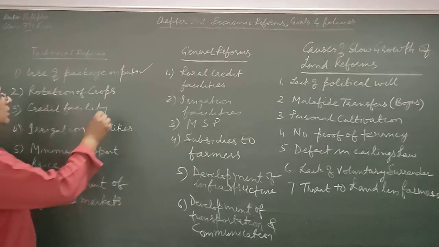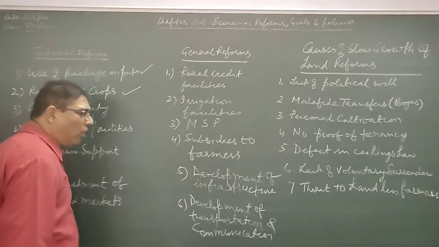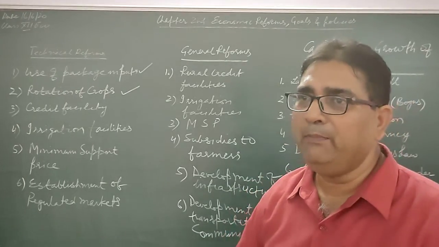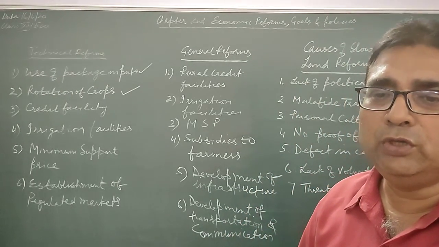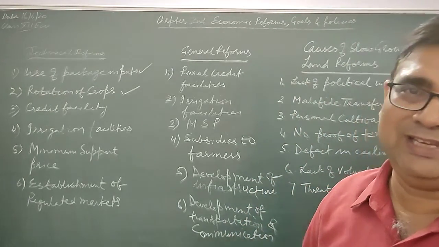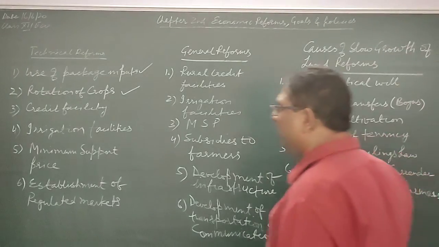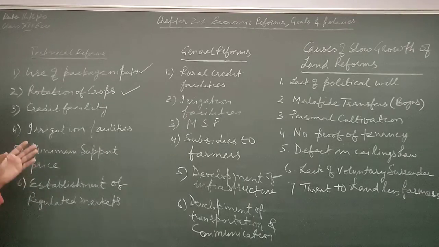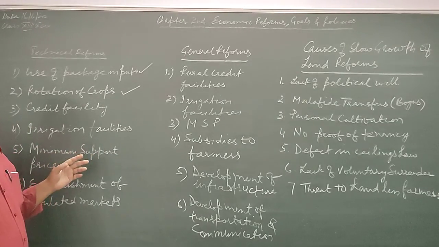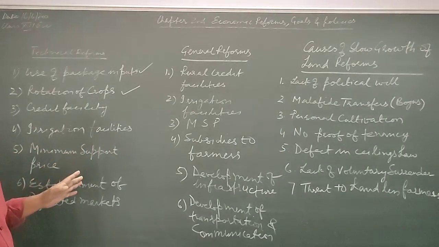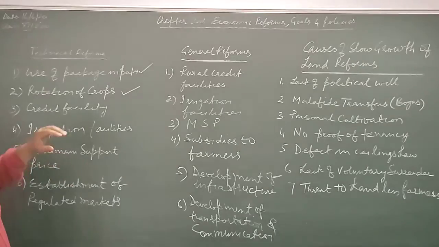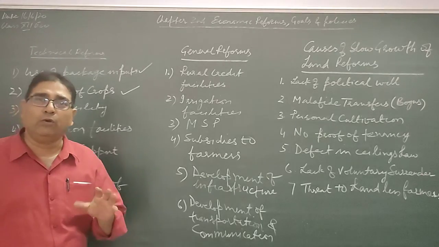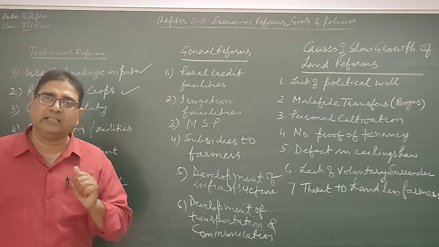Then second is rotation of crop. The crop should be rotated, right? The same crop should not be produced continuously, right? If they produce the same crop continuously, then what will happen? The crop production will reduce because of the decrease in fertility of land. Hence, my dear student, the rotation of crop is necessary.